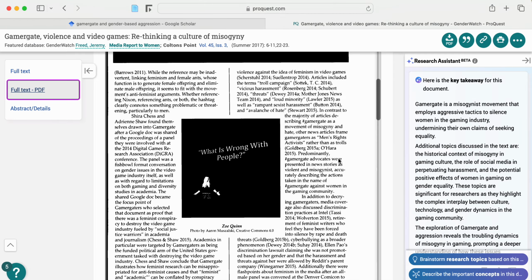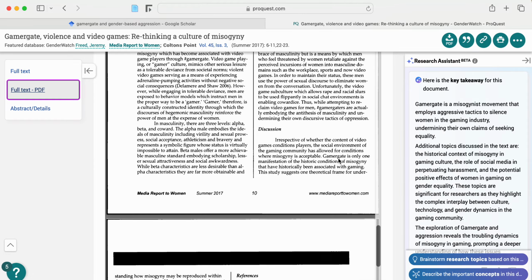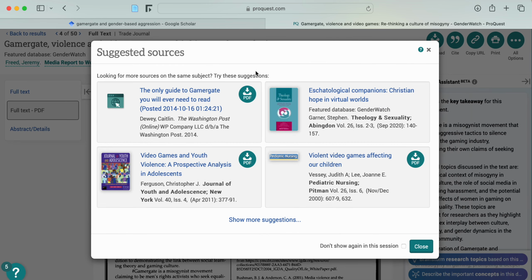Scrolling through this, let's see if this is a scholarly article. I'm going to go to the very end and see if there are, yep, we got some citations here. Perfect. So I'm going to download that. I'll send that to you as well. And this is really interesting. This is going to give us more sources that are potentially relevant. Sometimes they're really not. For example, I'm not sure what this one's like, but we could check it out. It looks like it's coming from the Washington Post, so that's going to be a popular source rather than scholarly, in case that's a guideline that you have from your professor.